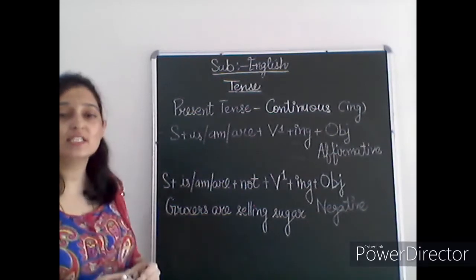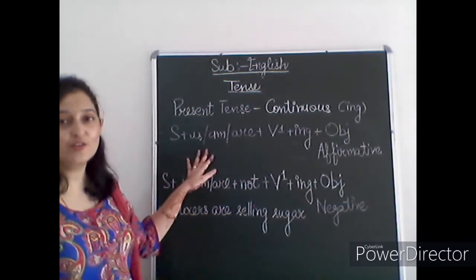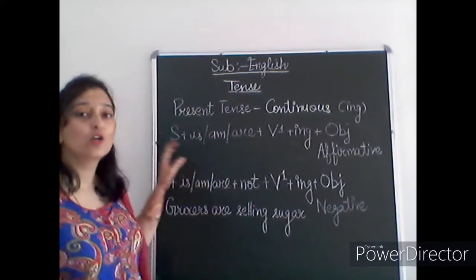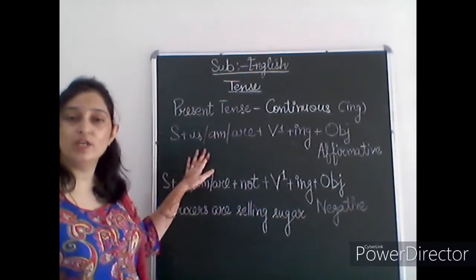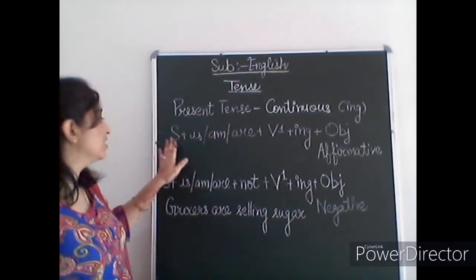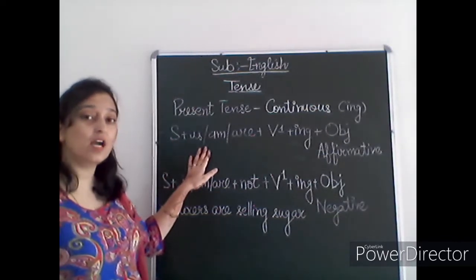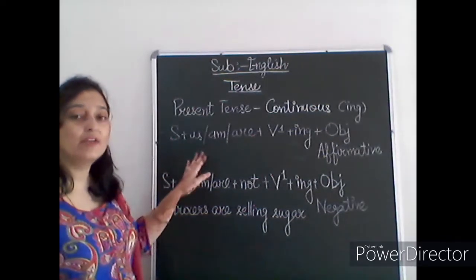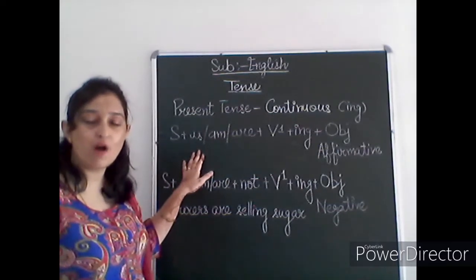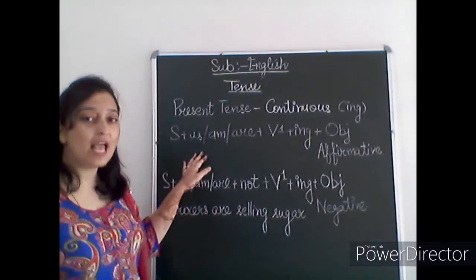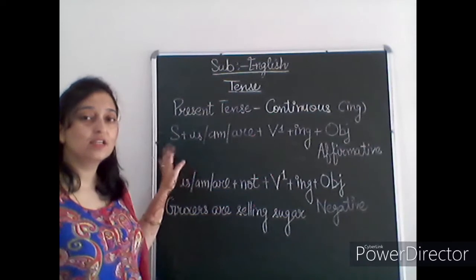So first of all, let's continue with the continuous category, present continuous. So here the structure that we are going to write is subject plus, as it is the present continuous, the present form, and to show this is the present form, we write is, am, are. So present is am, are.